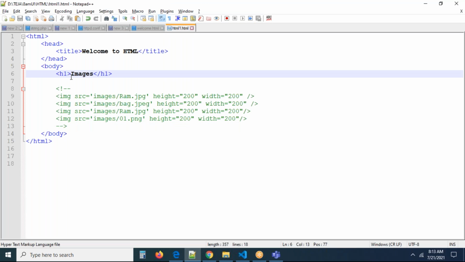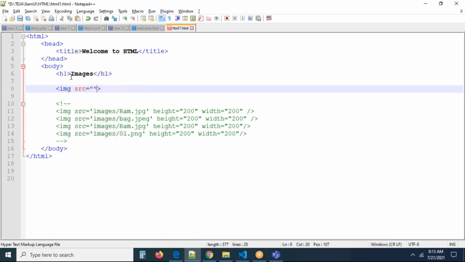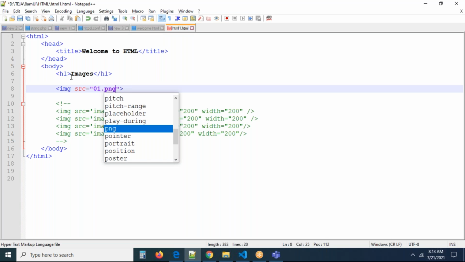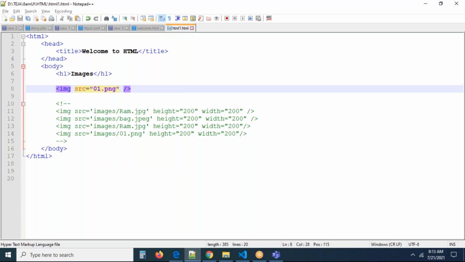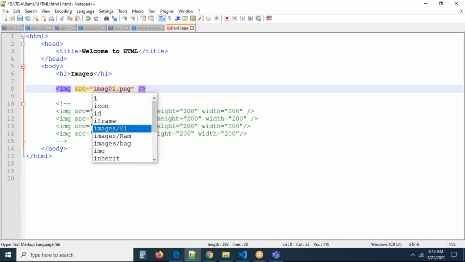Now I want to talk about some more attributes for an image. img src equal to 01.png. Okay, now if we refresh the page, can you see something here? What is this? Generally, technically, people call it a broken image. The image was broken because the path you mentioned is not available. You have to mention a proper path. Where is this exactly? Images folder, so images/01.png. Now if we refresh, you are getting the image.